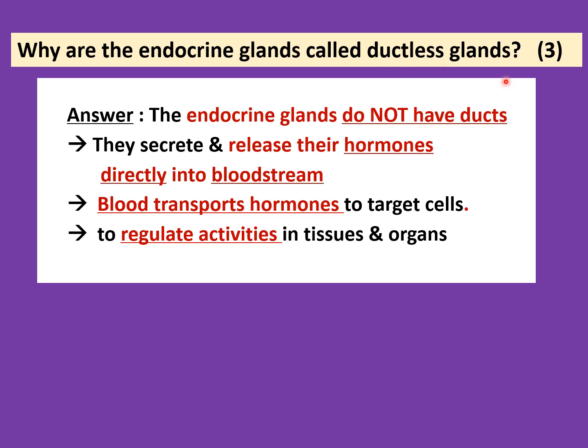So 3 marks. This is a past year exam question. So the endocrine glands do not have ducts. They secrete the hormone and release their hormones directly into the bloodstream. So that's the key thing. Directly into the bloodstream, and the blood is the medium of transport for hormones. So blood will transport the hormones to the target cells where they can then regulate the activities in the tissues and organs.